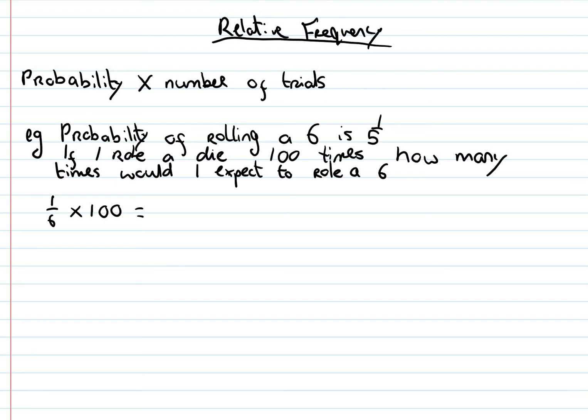Sorry, I'm wrong there, it's not 1/6, it's 1/5. Multiplied by 100, that gives me 20. So if I rolled the die 100 times, I would expect to get a 6 20 times.